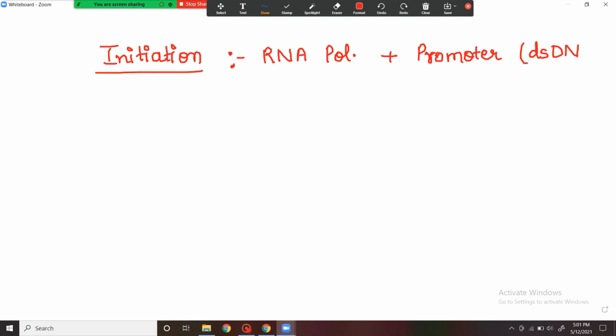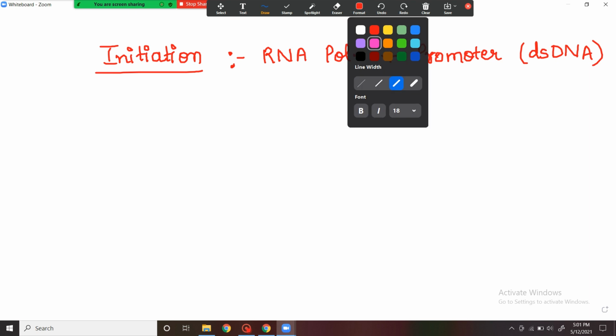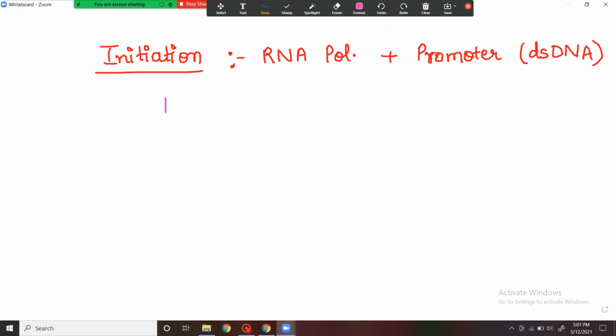So there is requirement of a double-stranded DNA. Now what happens is the RNA polymerase binds to the promoter to form a complex known as closed binary complex.